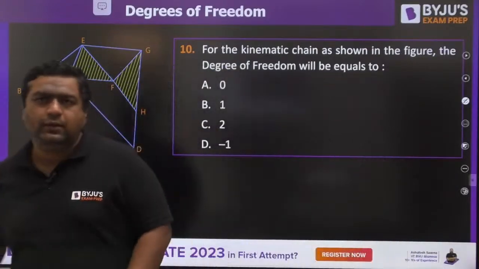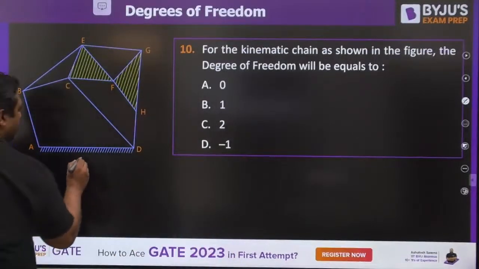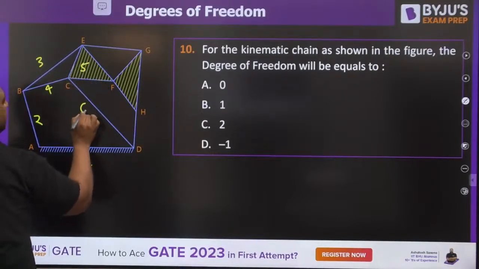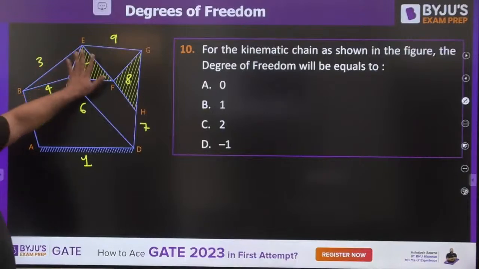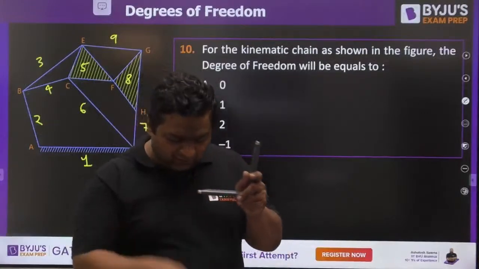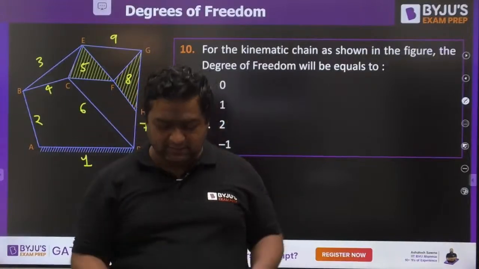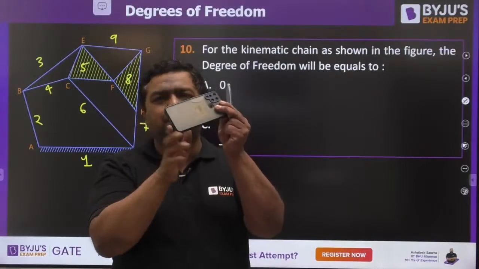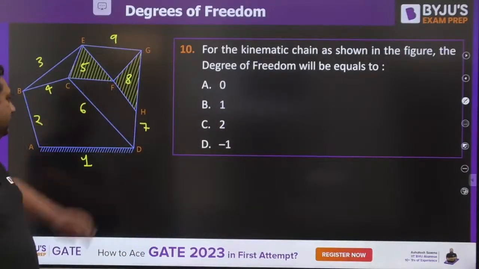Next is this one. So first we are doing the Kutzbach ones, after that we will also learn modified Kutzbach. Link number 1, link number 2, link number 3, link number 4, link number 5, link number 6, link number 7, 8 and 9. So a hatched link is considered to be a single link only. It is like if you have these 4 pens joined like this, then these 4 pens are 4 different links. In place of these 4 pens, if I apply one body, it also has 4 sides, but they are like a single link only. So hatched means single link.